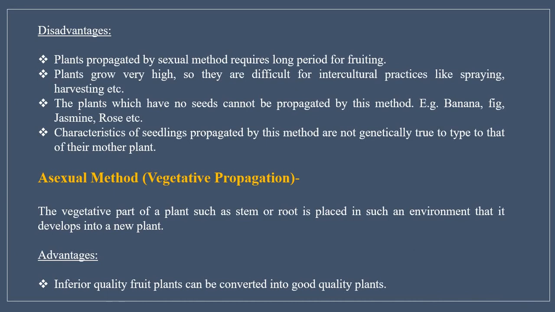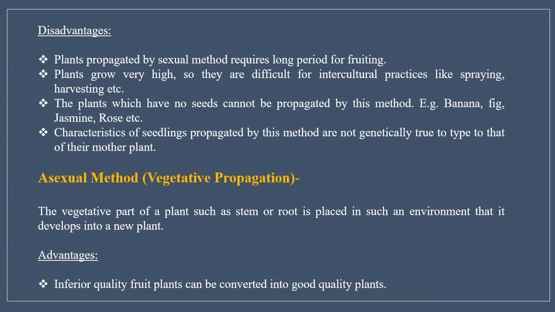Disadvantages of sexual method of propagation. Plants that are propagated by sexual method require a long period of fruiting. Then they grow very high, so they cannot be cultivated in a fixed area or in intercultural practices. The plants which have no seeds cannot be propagated by this method. Then characteristics of seedlings that are propagated by sexual method are not genetically true to the type of their mother plant. That is, they do not resemble their mother plants completely.